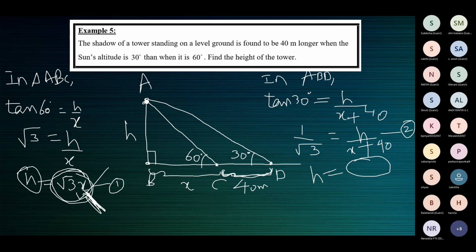Okay, let us work that, children. What will we get? H is equal to X plus 40 by root 3. This is what you will get. When you work this, you will get H is equal to X plus 40 by root 3. Correct? Children, am I right? H is equal to X plus 40 by root 3.